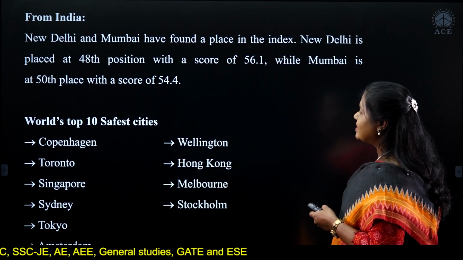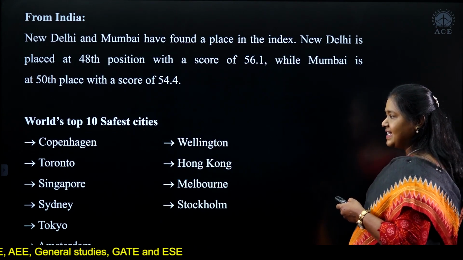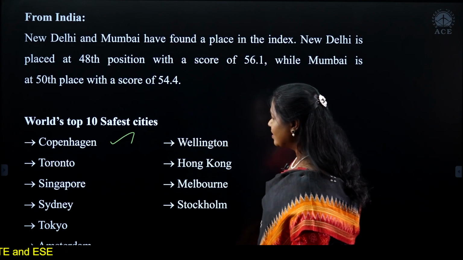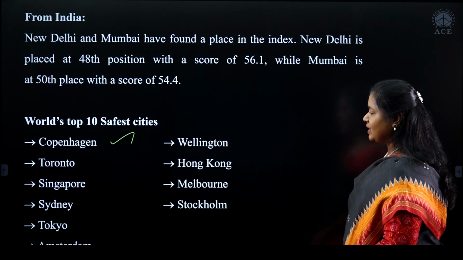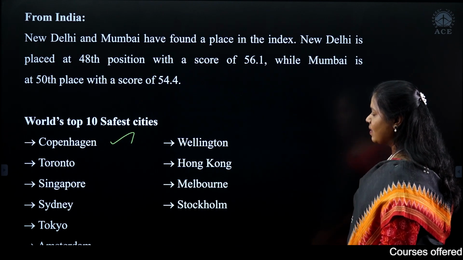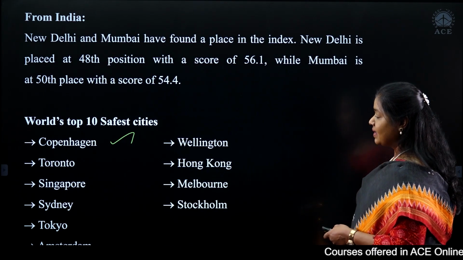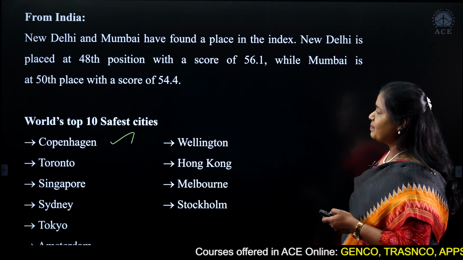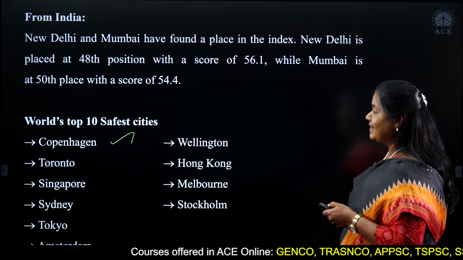So these are the world's top 10 safest cities. Copenhagen is number 1. Then you have Toronto, Singapore, Sydney, Tokyo, Wellington, Hong Kong, Melbourne, and Stockholm. There's Amsterdam after Tokyo, I forgot to mention that. So these are the top 10 safest cities in the world.